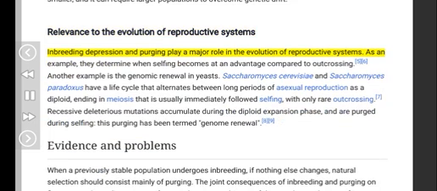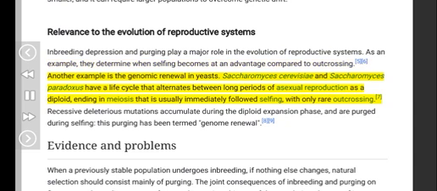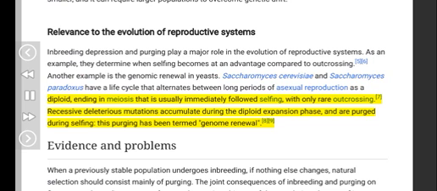Relevance to the evolution of reproductive systems. Inbreeding depression and purging play a major role in the evolution of reproductive systems. As an example, they determine when selfing becomes at an advantage compared to outcrossing. Another example is the genomic renewal in yeasts. Saccharomyces cerevisiae and Saccharomyces paradoxus have a life cycle that alternates between long periods of asexual reproduction as a diploid, ending in meiosis that is usually immediately followed by selfing, with only rare outcrossing. Recessive deleterious mutations accumulate during the diploid expansion phase, and are purged during selfing. This purging has been termed genome renewal.